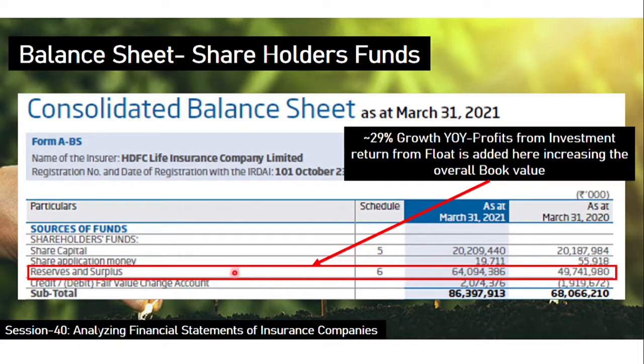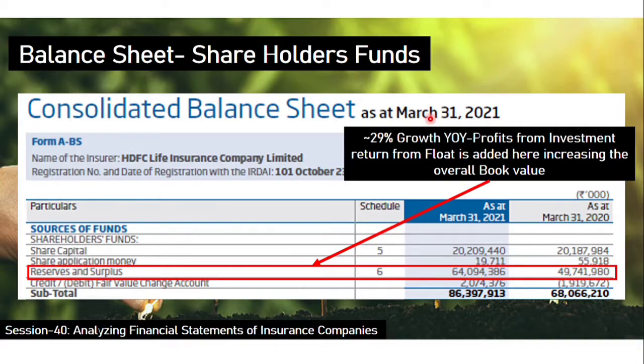This reserves and surplus is nothing but the profits generated from the investments, or the investment return from the float we calculated in the earlier slides. Those things are invested in various instruments, and where it has all been invested, I'll show you in the coming slides. It will be listed in the financial statement under schedules. How much percentage or how much amount is invested in government securities, stocks, everything, a detailed split report, you will get in the financial statement.